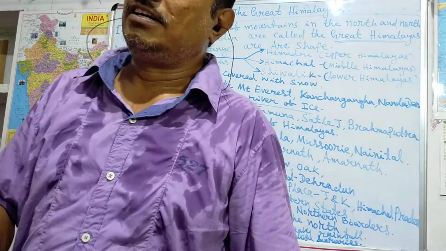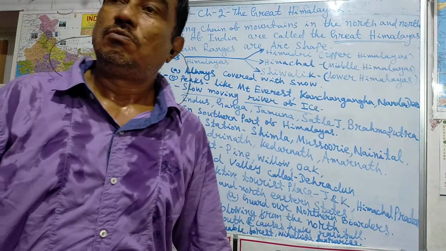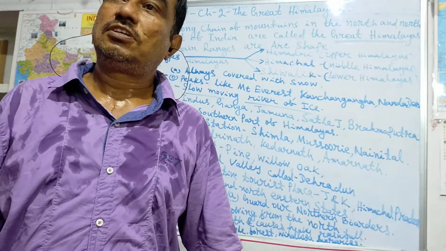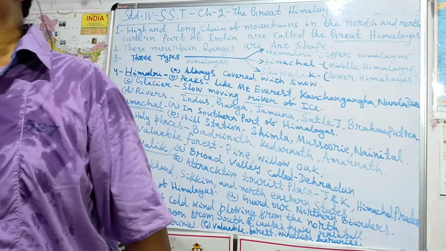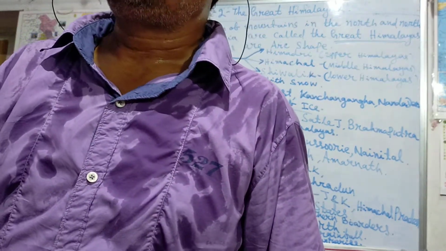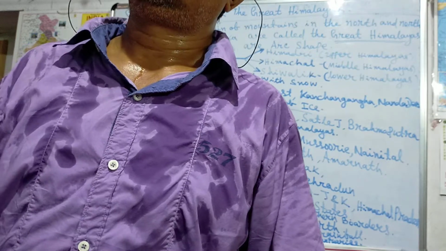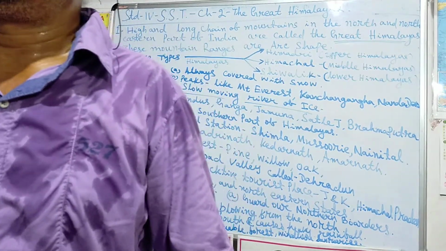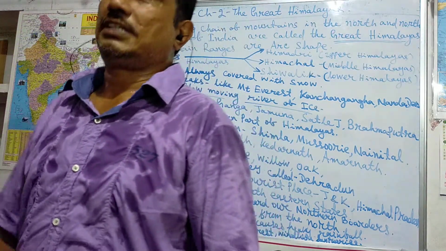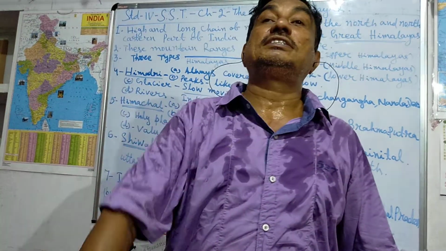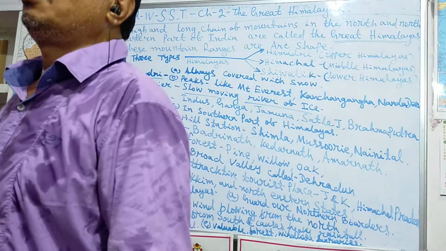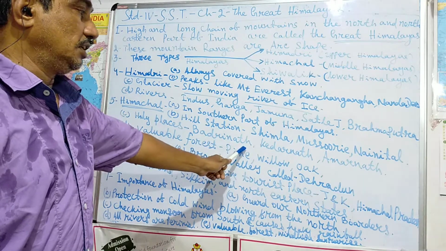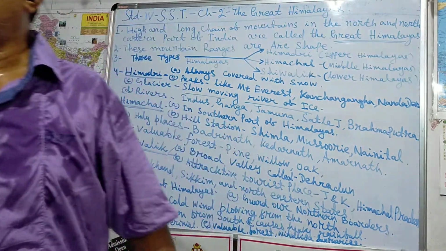Then second, hill stations. There are some hill stations in the Himachal, like Simla, Nainital, Mussoorie. These are the greatest hill stations of the Himalayas. The tourists come to the hill stations in the summer season. Then holy places. What are the holy places in the Himachal? Kedarnath, Badrinath and Amarnath.